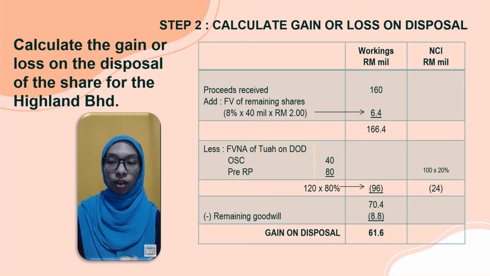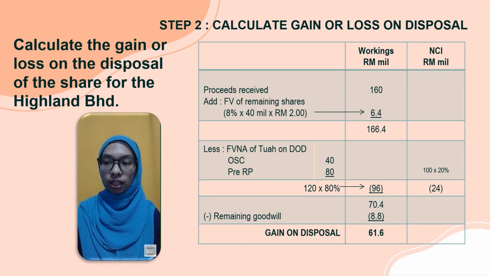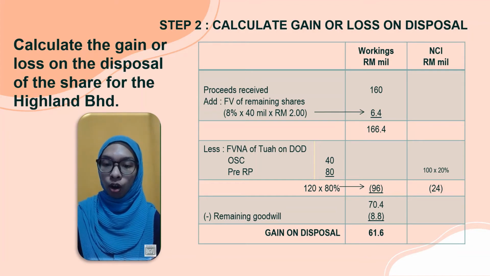To calculate the fair value of the remaining share, we take the new percentage of control, which is 8%, multiplied by the total share, 40 million, and multiplied by 2 ringgit, which is the price of the share. So we will get 6.4 million. Take the 160 million plus the 6.4 million, so we will get 166.4 million. After that, we need to less the amount with the fair value net asset of Tua Berhad on the date of disposal.